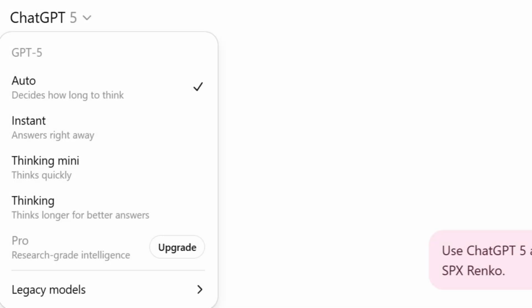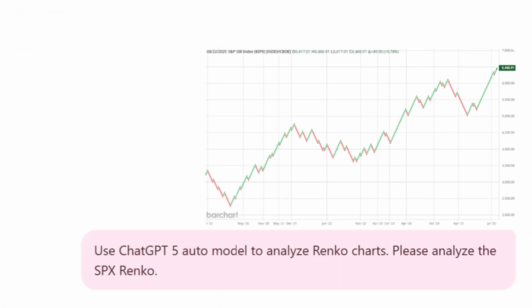First up, we're going to ask ChatGPT-5 Auto to analyze the chart. This version automatically decides how long to think before giving a response, so it controls the depth of analysis on its own. I've got the S&P 500 Renko chart loaded and ready. Now, I'll upload it and enter the prompt to see how GPT-5 Auto interprets the price action.